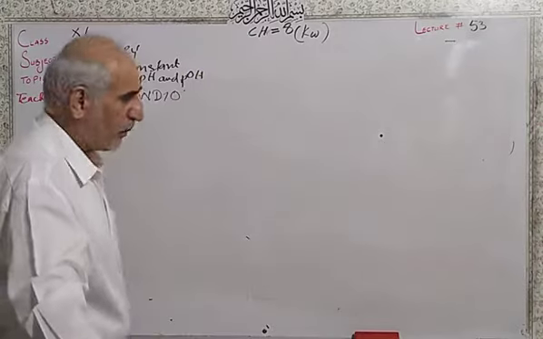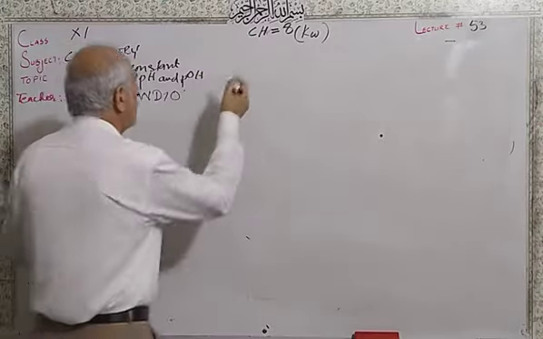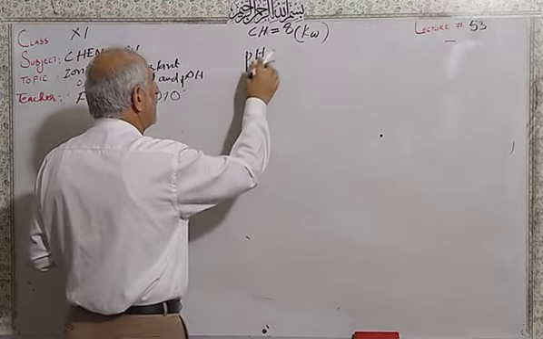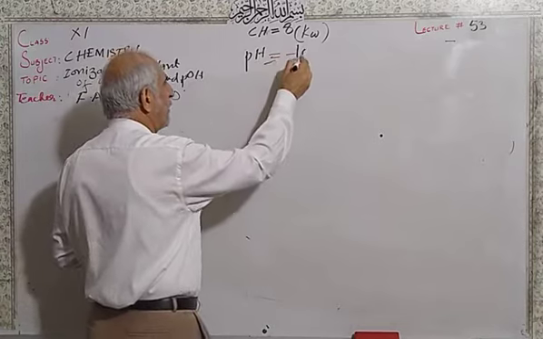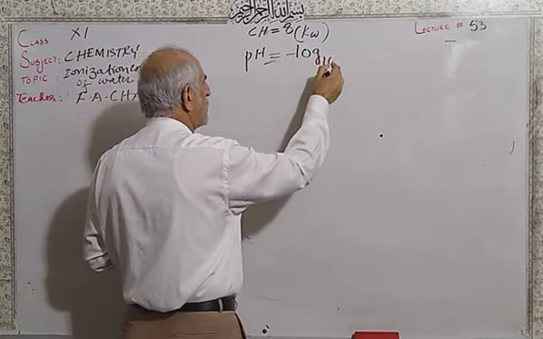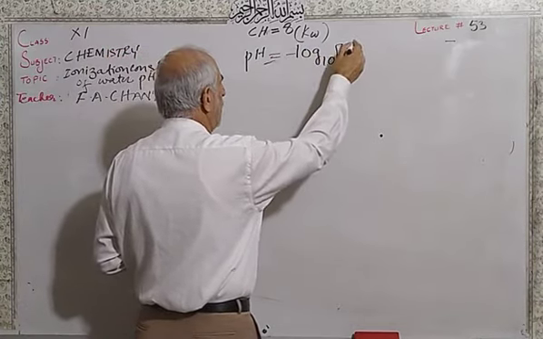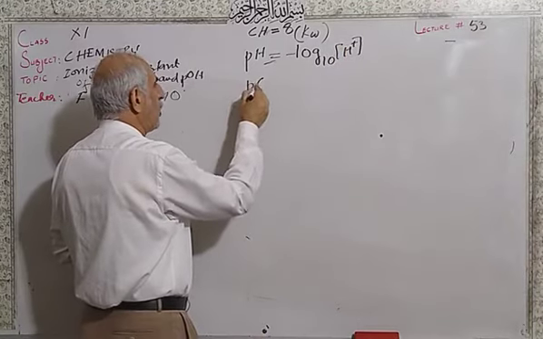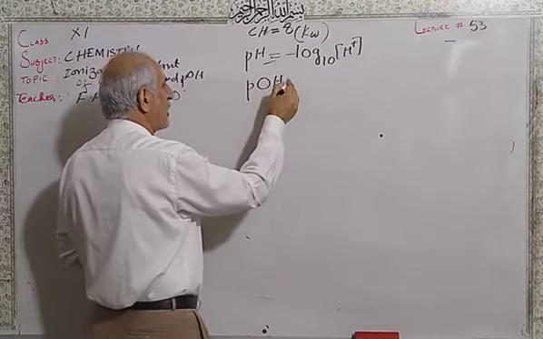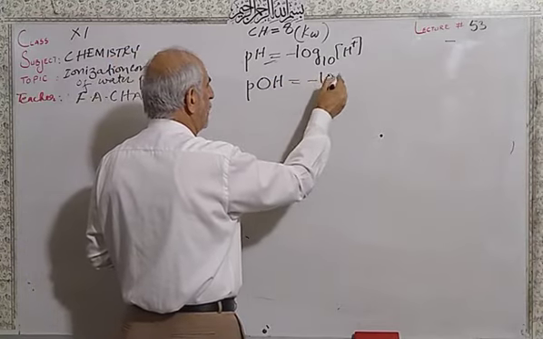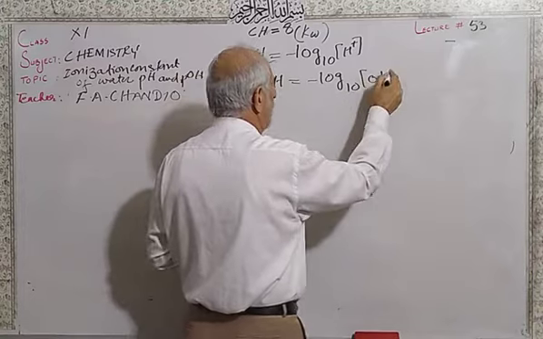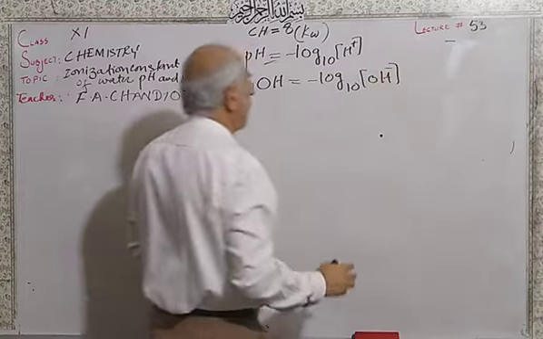So the formula for the pH, p small, H capital. pH will be equal to negative logarithm of base 10 of the hydrogen ion concentration. And pOH, p small, OH capital, is the negative logarithm of base 10 of the hydroxide ion concentration.